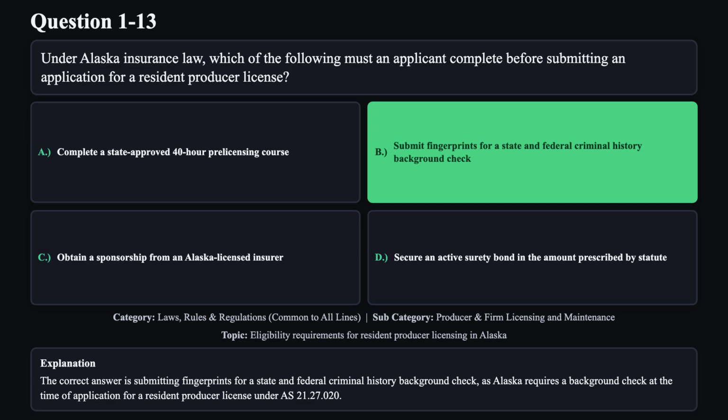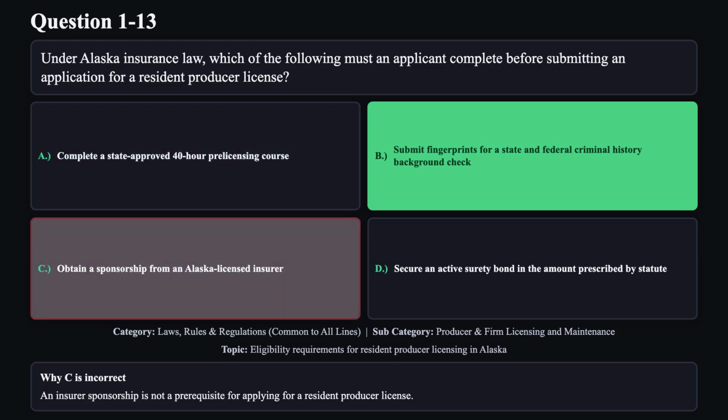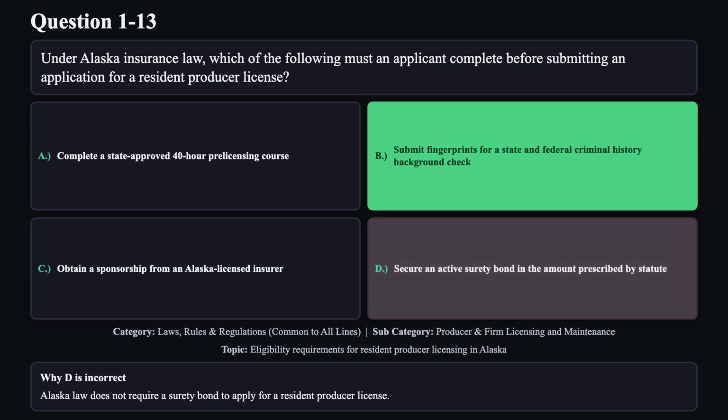check at the time of application for a resident producer license under AS 21.27.20. Reason A is not correct. Pre-licensing education is not required to apply for a resident producer license in Alaska. Reason C is not correct. An insurer sponsorship is not a prerequisite for applying for a resident producer license. Reason D is not correct. Alaska law does not require a surety bond to apply for a resident producer license.